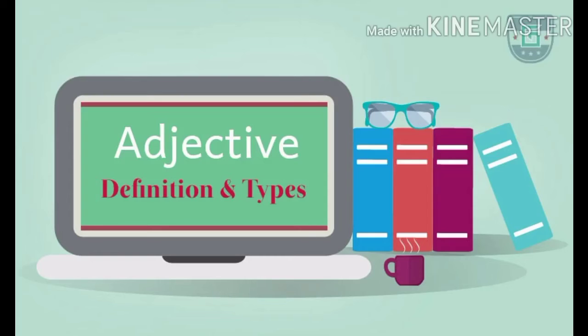Good morning everyone. So in this video we have to discuss one of the parts of speech, that is adjective. We have to see what it means, what the definition tells, and thereafter we will discuss what the different types or kinds of adjectives are that we have in English. So these are the two things which we will see. First is the definition and another is the kinds or types of it.